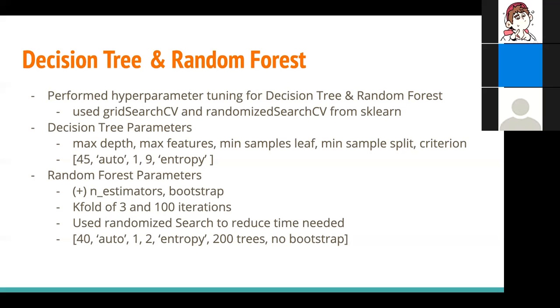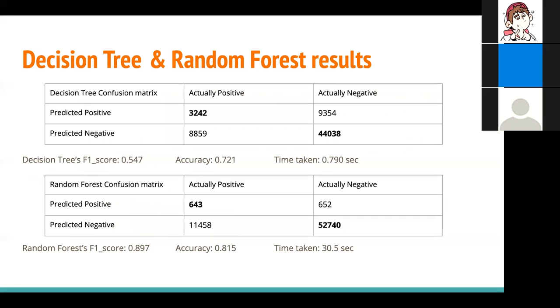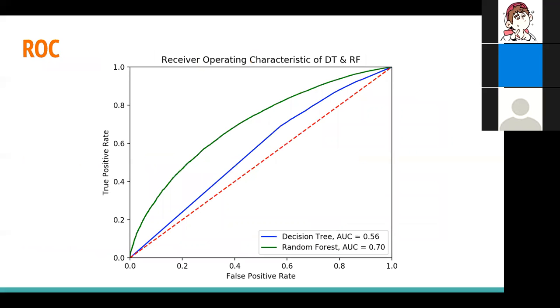For both classifiers, we use threefold cross-validation. But since there are a lot of parameters to try out for random forest, we use randomized search instead of grid search to save time in obtaining a relatively good set of parameters. Here are the results after using those parameters to build a tree, then train and predict. Note that the time taken for random forest is much longer than the decision tree here. And this is our ROC curve for those two models. The AUC for random forest is also much higher than that of the decision tree.